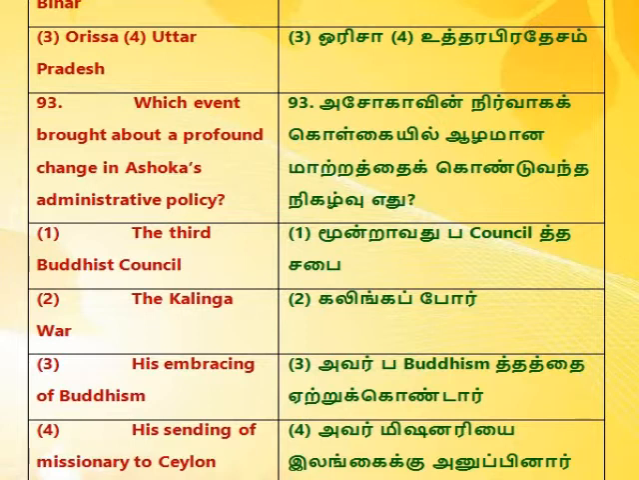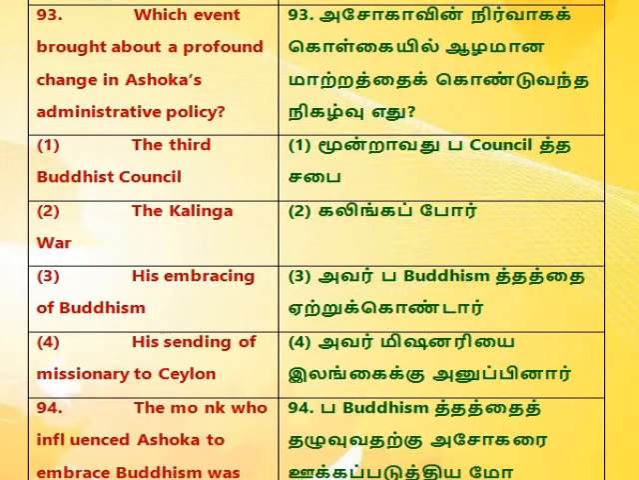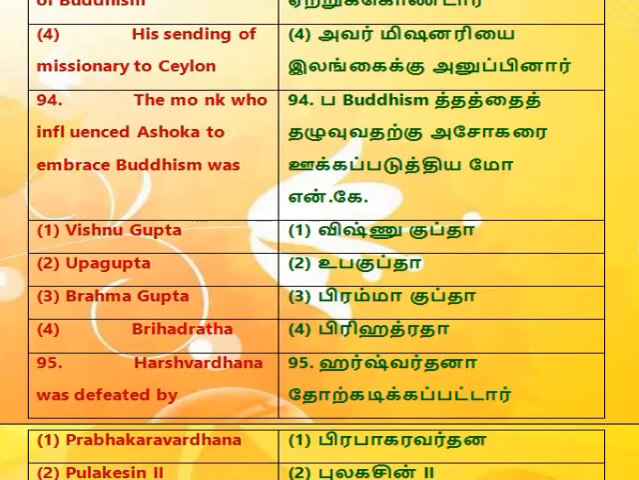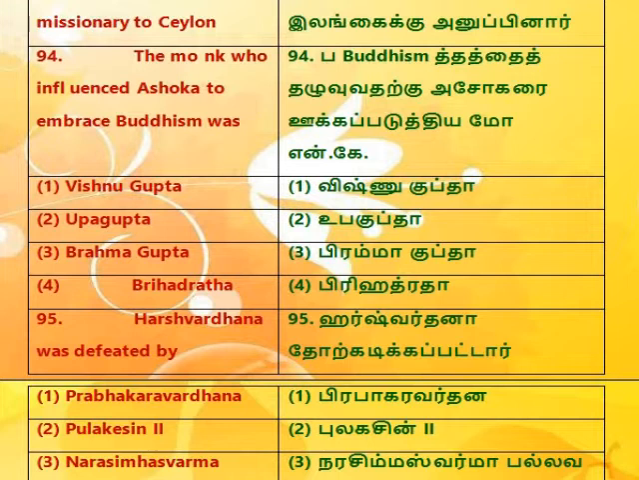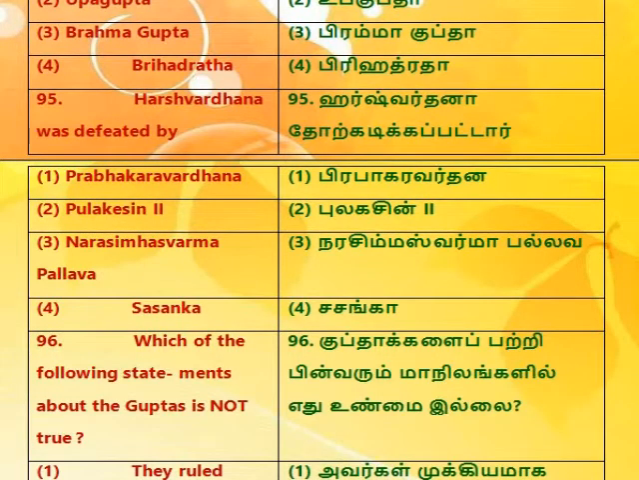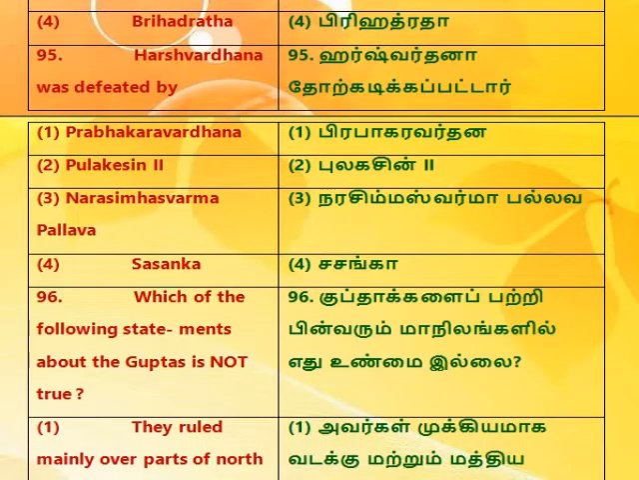1. The Third Buddhist Council. 2. The Kalinga War. 3. His embracing of Buddhism. 4. His sending of missionaries to Ceylon. 94. The monk who influenced Ashoka to embrace Buddhism was 1. Vishnugupta, 2. Upagupta, 3. Brahmagupta, 4. Brihadratha. 95. Harshavardhana was defeated by 1. Prabhakaravardhana, 2. Pulakeshin II, 3.